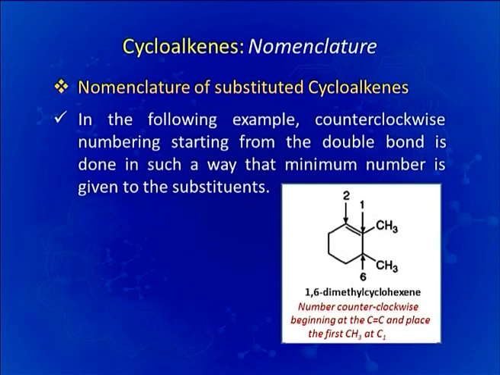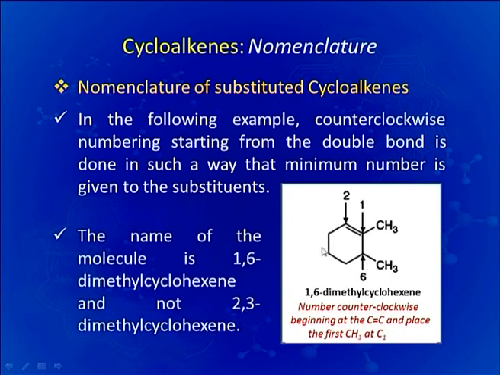We have another example here where the numbering is done counterclockwise or anti-clockwise starting from this carbon atom. The carbon atom 1 here has a methyl substitution, and when we move from here to this carbon atom anti-clockwise, carbon atom 6 has a methyl substitution. So, name of this molecule is 1,6-dimethyl cyclohexene and not 2,3-dimethyl cyclohexene.